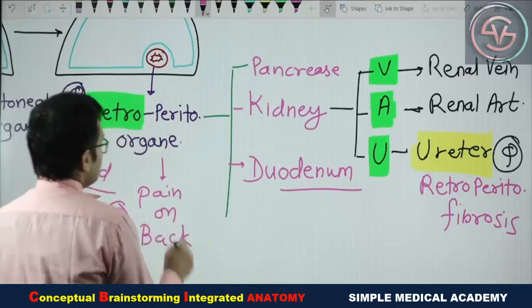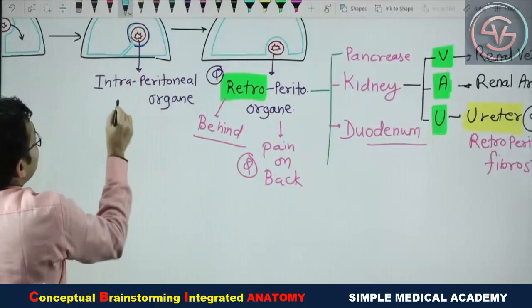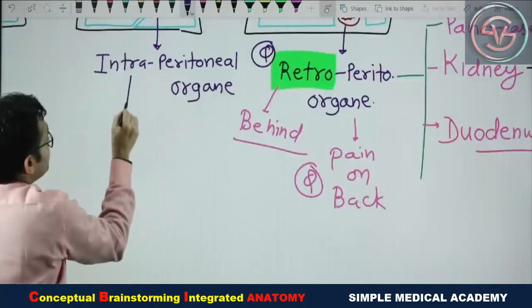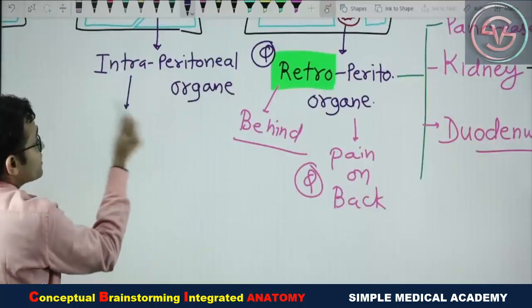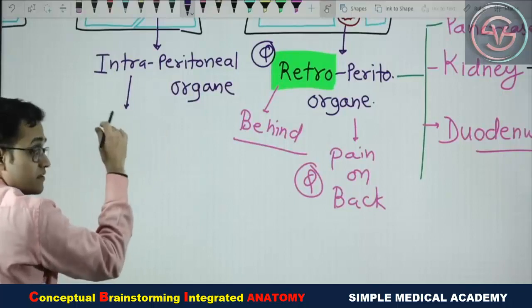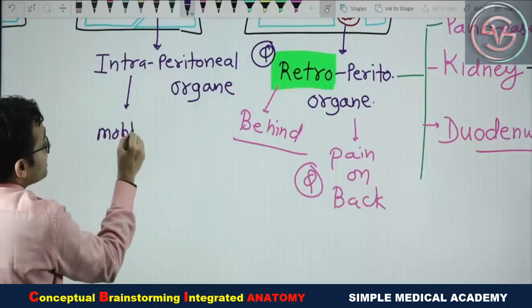Now again, see here the intraperitoneal organs. They have a long fold of the peritoneum. So what is the function of these intraperitoneal organs? They are mobile. Why are they mobile?